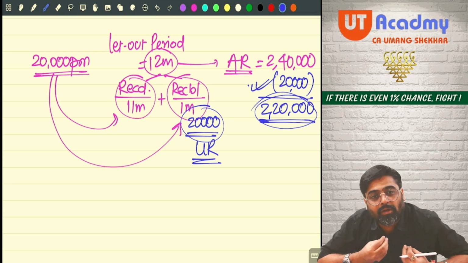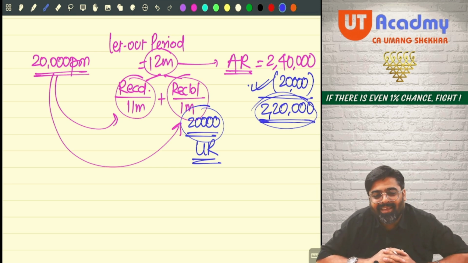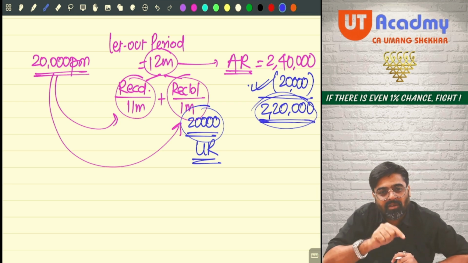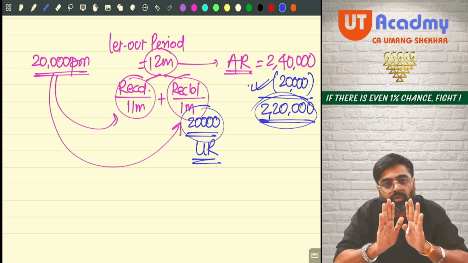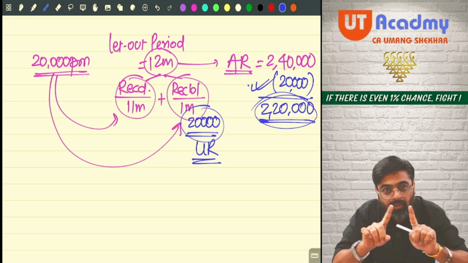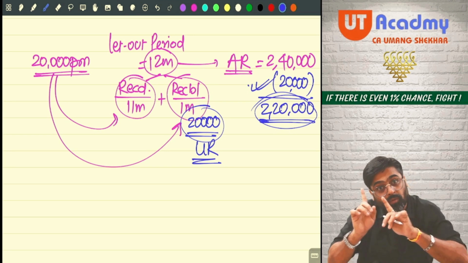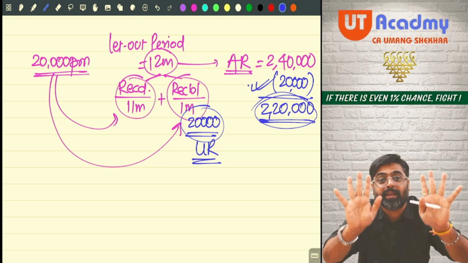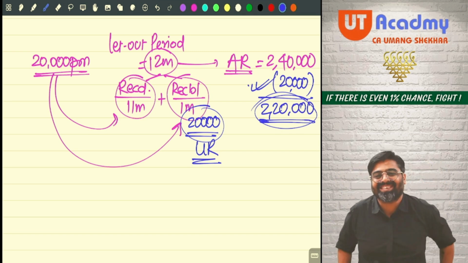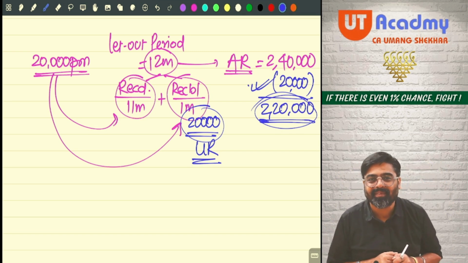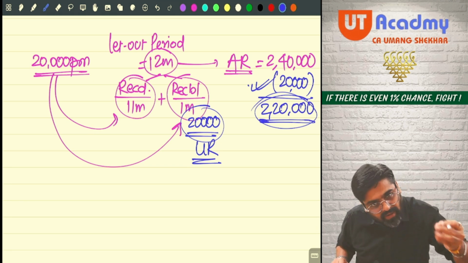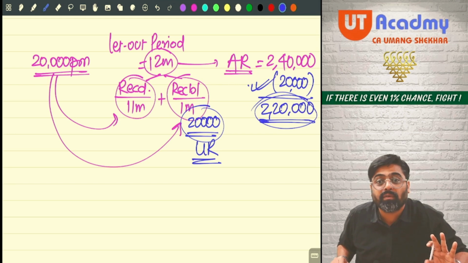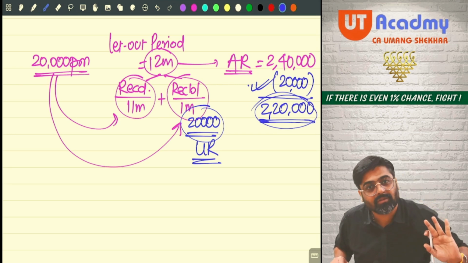You immediately fall into my traps, you know. This is still for 12 months only. For 12 months you were supposed to receive 2 lakh 40, but you did not receive 2 lakh 40. For those 12 months only you received 2 lakh 20. This 220 is not 11 months rent. 220 is your final actual rent now, which is for 12 months.